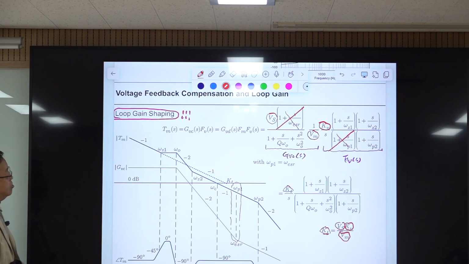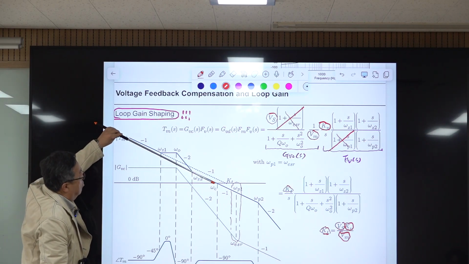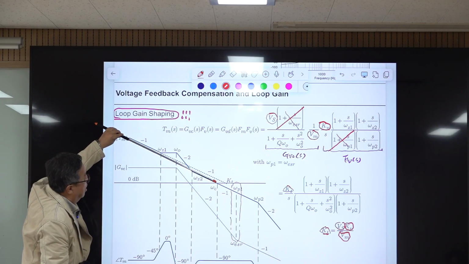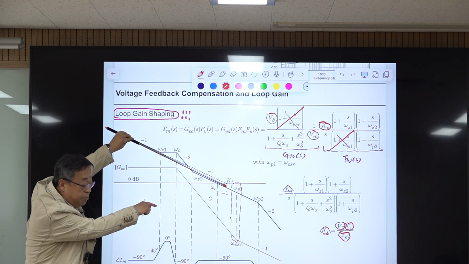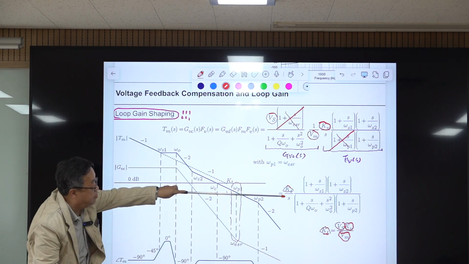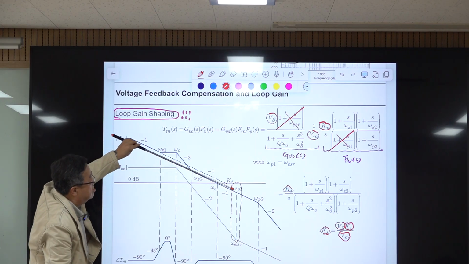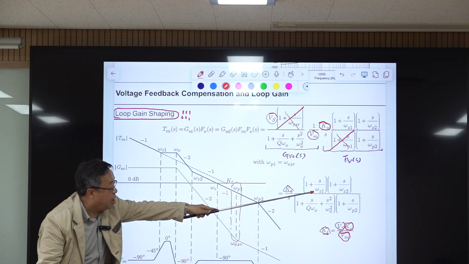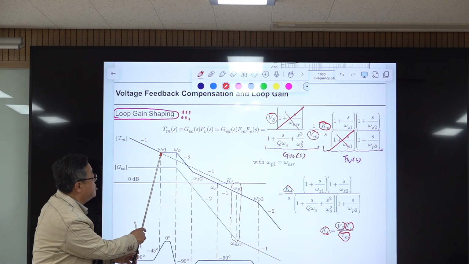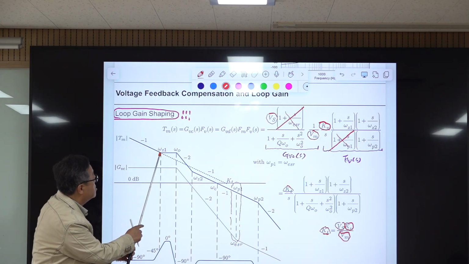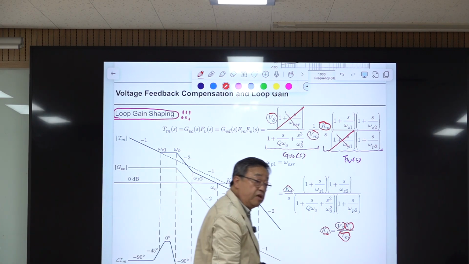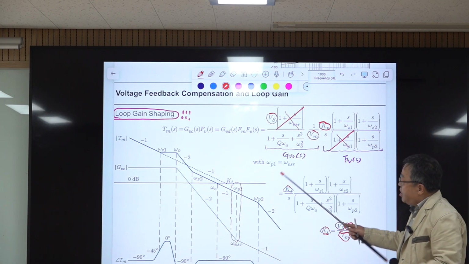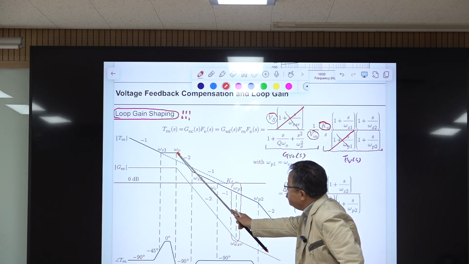Then start from low frequency. This is integration, so the decaying slope is -1 and this frequency is KT. We are looking at the KT because when frequency is KT, this becomes 1. That is the 0 dB line. But first there is a double zero appearing here. Double zero is appearing here. So this -1 slope becomes this flat line, a horizontal line. And next, this double pole is coming. So with this double pole the slope is changed to -2 here.